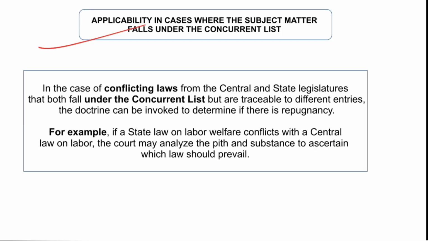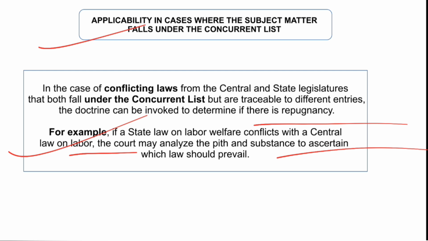So it is clear that the doctrine applies also to the subject matters falling under the concurrent list, right? So for example, if a state law on labor welfare is in conflict with the central law on labor, the court may analyze the pith and substance to ascertain which law should prevail, right? So even in cases where there are two laws on the concurrent list but there is a conflict, to decide that conflict, pith and substance shall be applied to determine the true nature of the law,